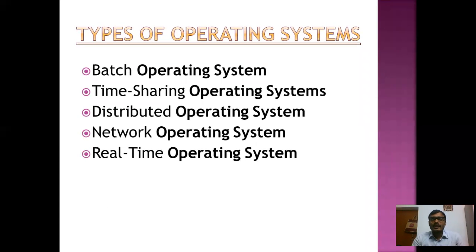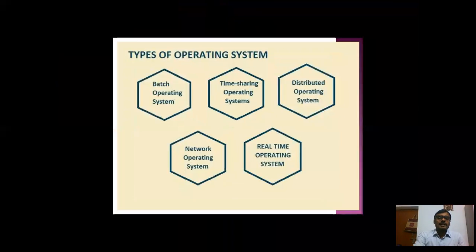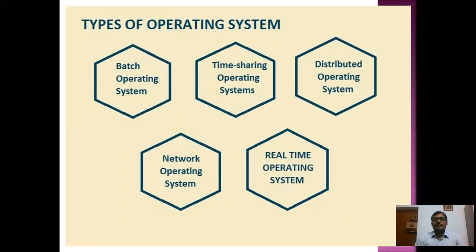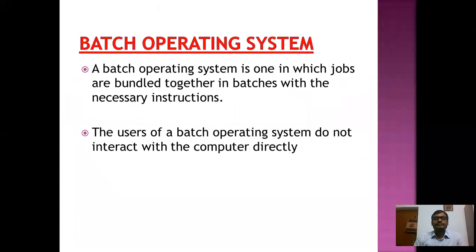Now, types of operating systems. The following types of the operating systems are batch operating system, time sharing operating system, distributed operating system, network operating system, and real-time operating system. So I will discuss each of them one by one. Coming to the batch operating system, children.